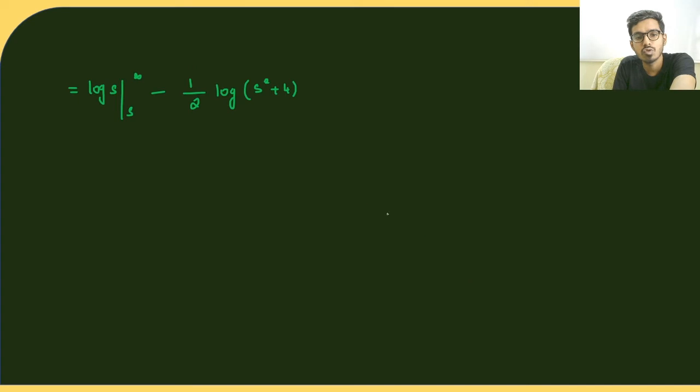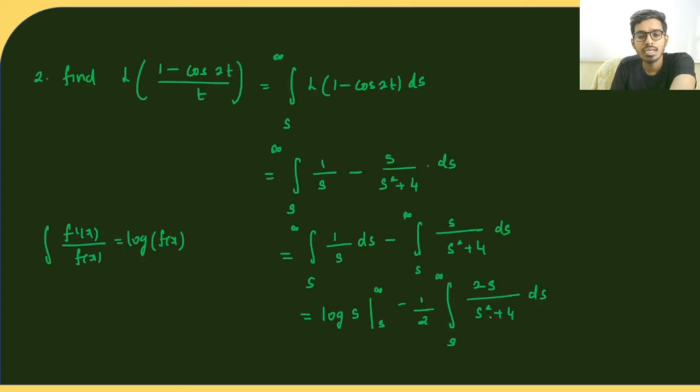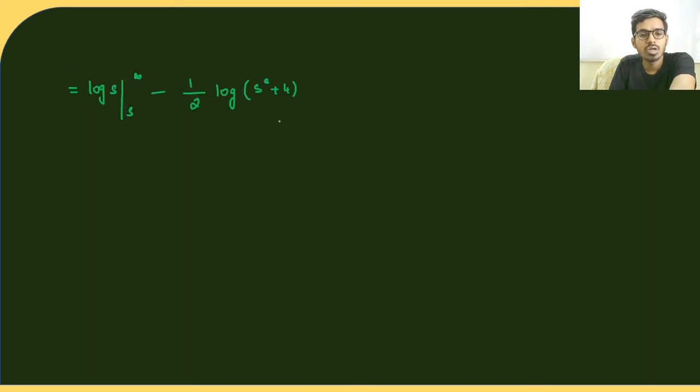I think you're getting my point, right? Integral of f dash of s divided by f of s is equal to log of f of s, so instead of f of s we have s square plus 4. Now the limit is from s to infinity, right? Yes. We will apply the limit.